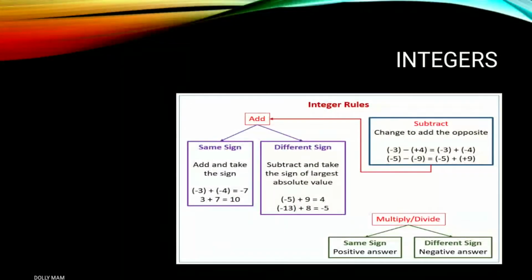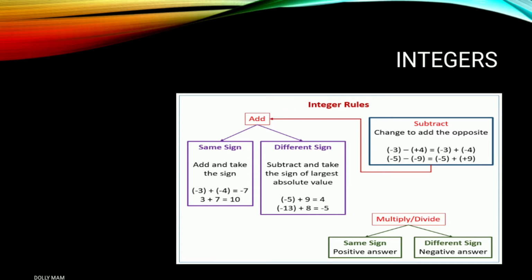So here I am giving you integer rules. This is very easy for you to remember. The first one is the rule of addition of integers. If all the numbers have the same sign, then you can add and take the sign. Here I am giving an example. So minus 3 plus minus 4. We have both numbers with the same sign. So first of all we have to add them, 4 plus 3 is equal to 7, and we have to carry the sign of the bigger number, which is 4. So then we have to write down minus 7.